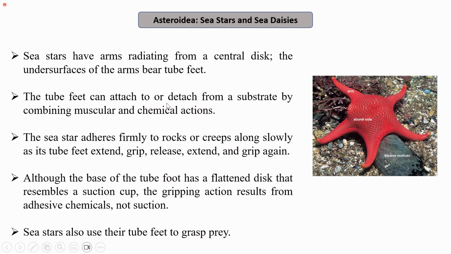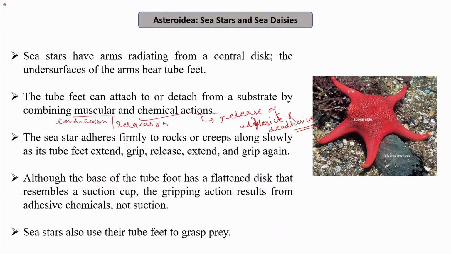The tube feet can attach to or detach from a substrate by combining muscular and chemical actions. The muscular actions include contraction and relaxation. The chemical actions include the release of adhesive and de-adhesive chemicals. The sea star adheres firmly to the rocks, or it creeps along slowly as its tube feet extend, grip, release, extend, and grip again. So this is how it moves.